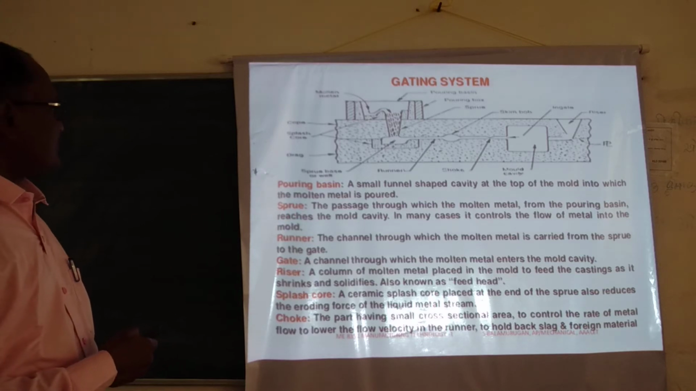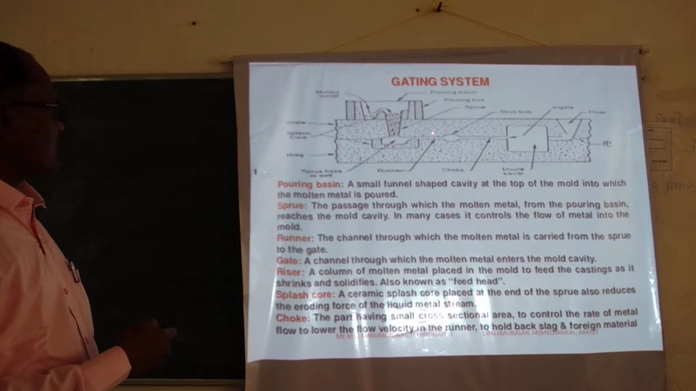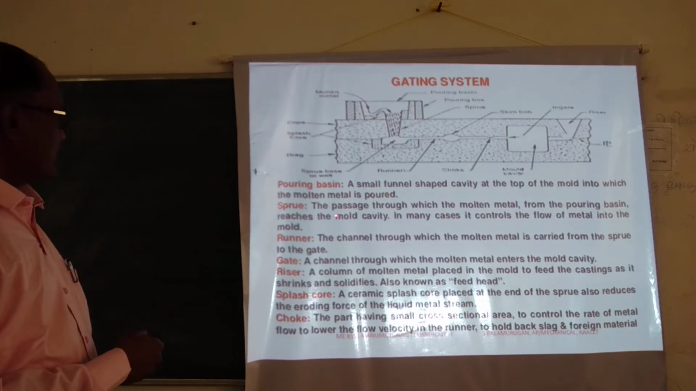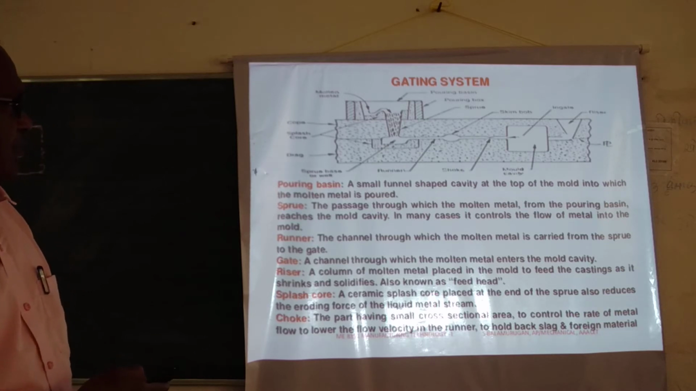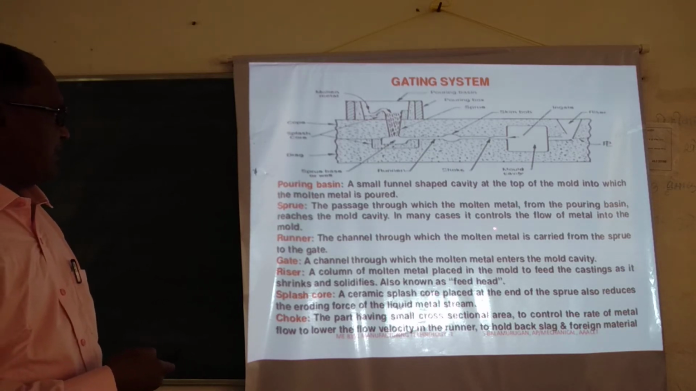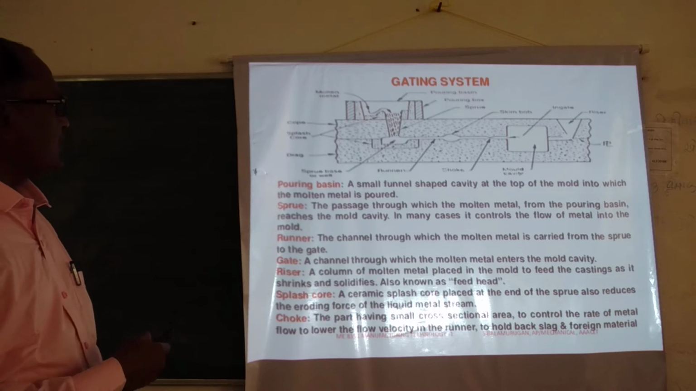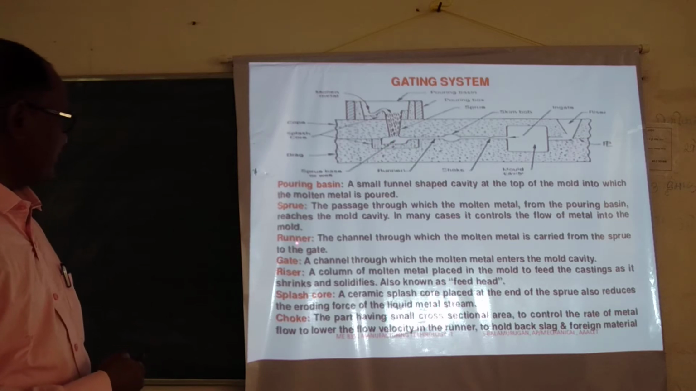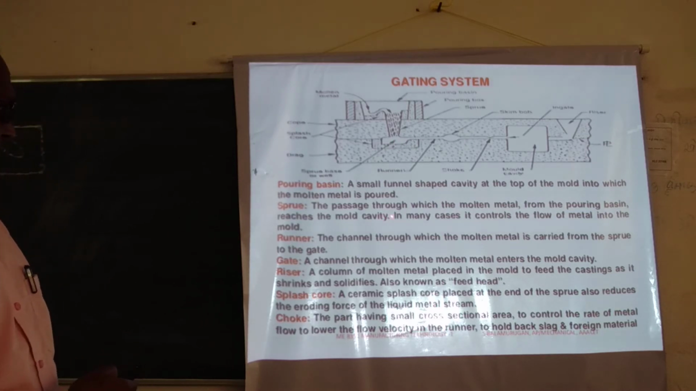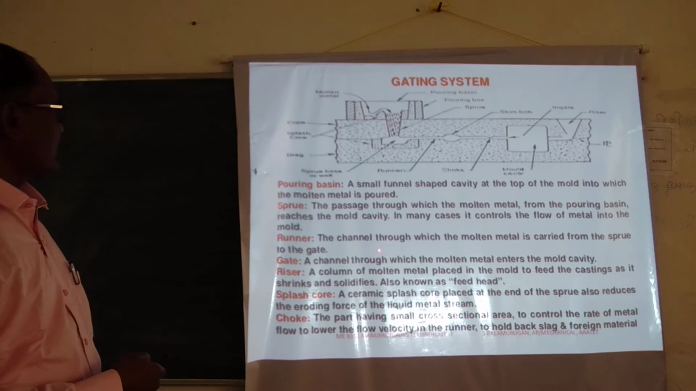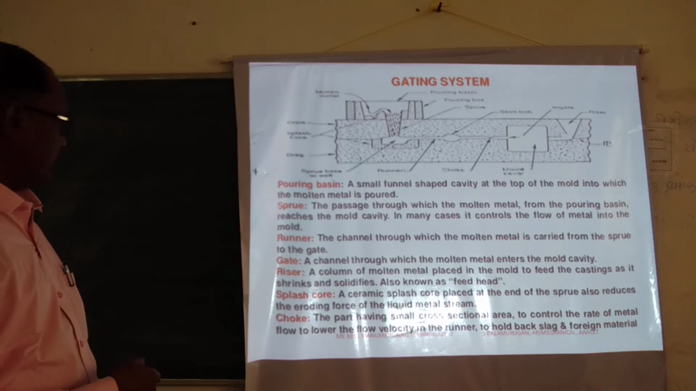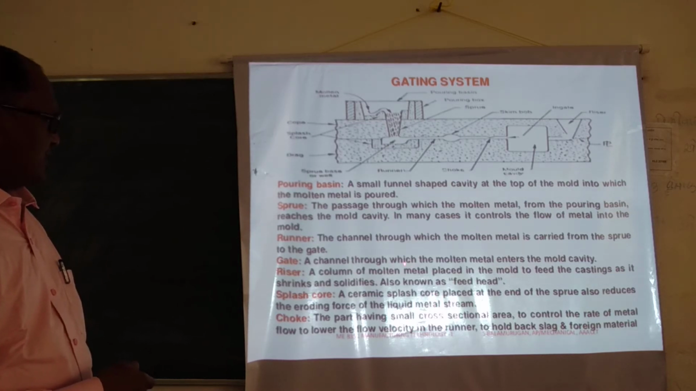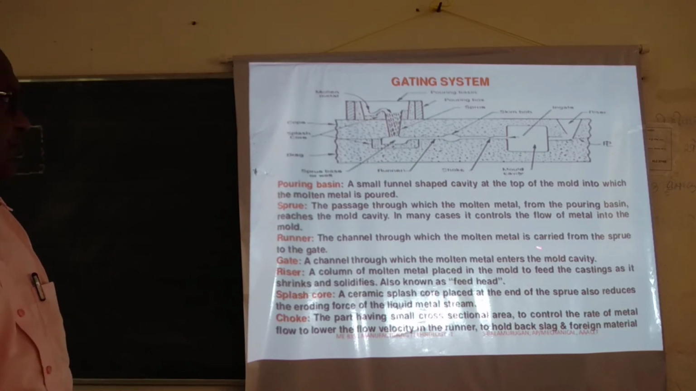Then the sprue. This is the sprue, and this one is also the sprue. This is the passage through which the molten metal from the pouring basin reaches the mold cavity. In many cases it controls the flow of metal into the mold. Through this sprue you pour the molten metal into the mold cavity. Then the runner. This is the channel through which you pour the molten metal. Then the gate. The gate is also a channel through which the molten metal enters the mold cavity.